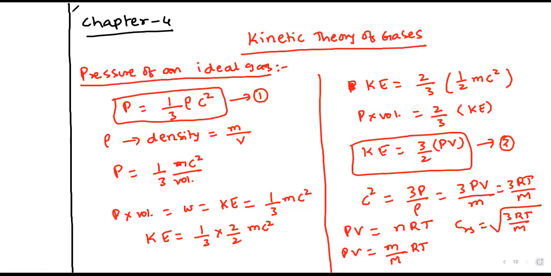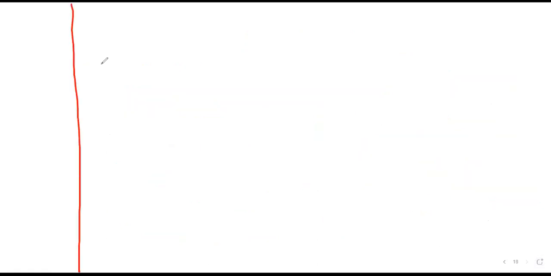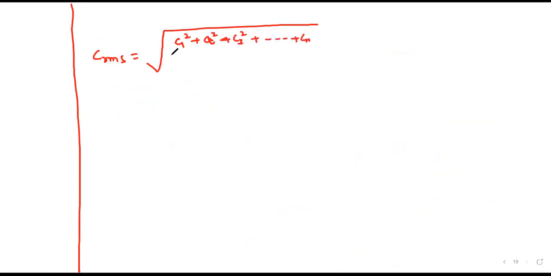By definition, RMS speed means the square root of the mean of the squares. That is the square root of C1 square plus C2 square plus C3 square and so on up to Cn square, divided by n. That is the RMS speed.